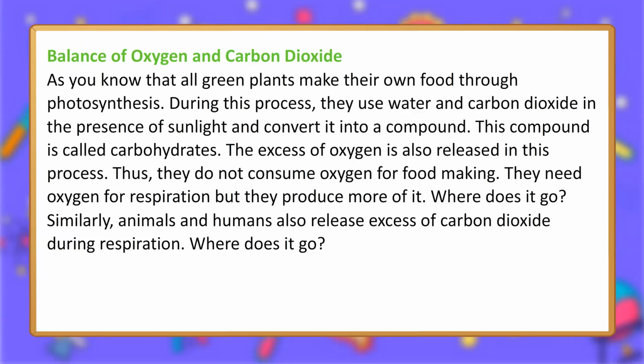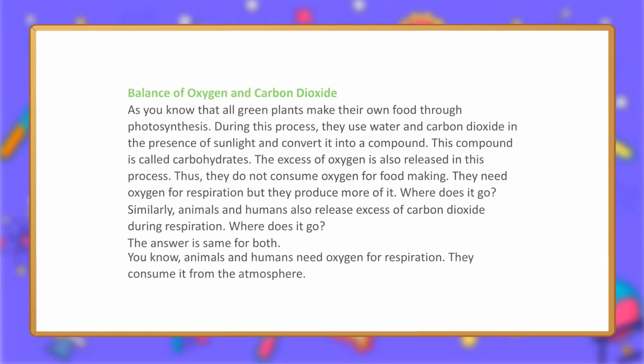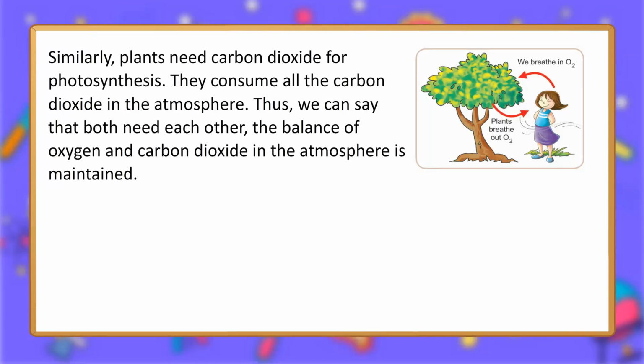Similarly, animals and humans also release excess carbon dioxide during respiration. Where does it go? The answer is the same for both. You know, animals and humans need oxygen for respiration. They consume it from the atmosphere. Similarly, plants need carbon dioxide for photosynthesis. They consume carbon dioxide from the atmosphere. Thus, we can say that both need each other. The balance of oxygen and carbon dioxide in the atmosphere is maintained.